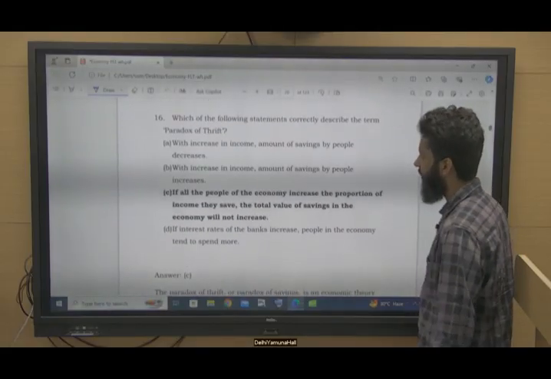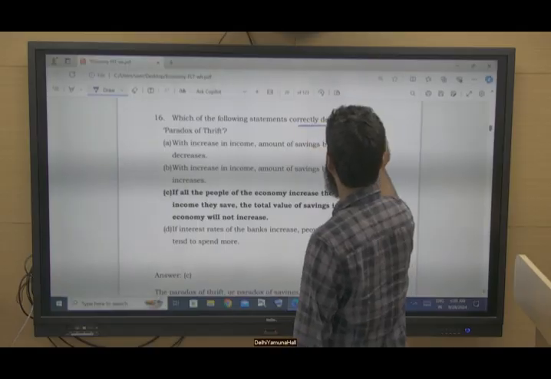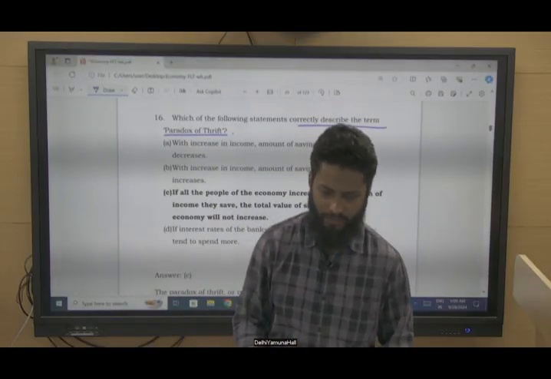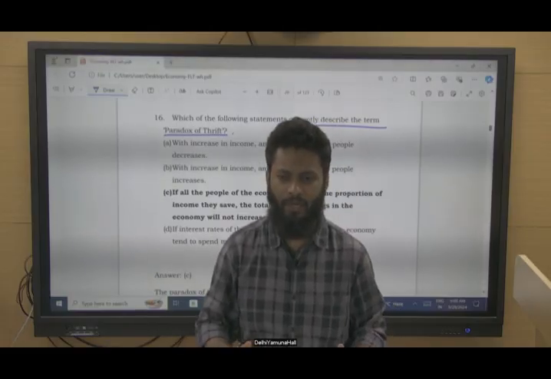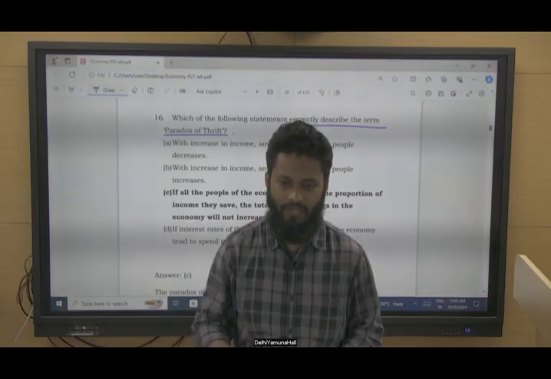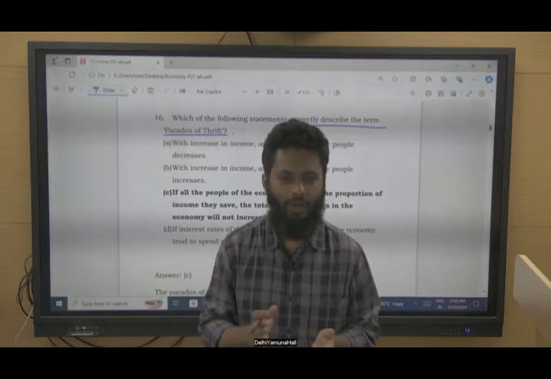Coming to question number 16. Which of the following statements exactly describe the term paradox of thrift? What is paradox of thrift? That if every person in the economy starts saving, then the aggregate saving will not increase.